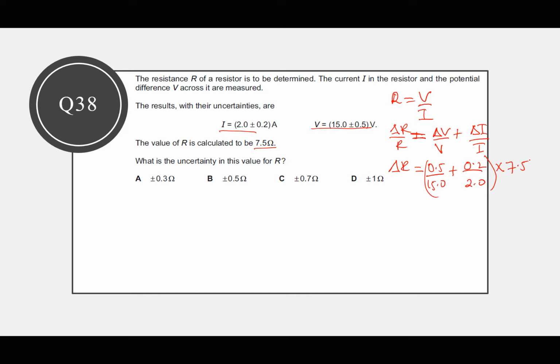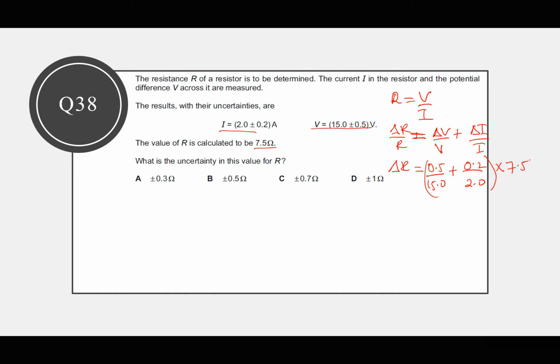So let's press our calculator very fast. Open the bracket, 0.5 divided by 15.0 plus, open another bracket, 0.2 divided by 2.0, close that bracket, times 7.5. And this is giving me 1. This is giving me exactly 1.